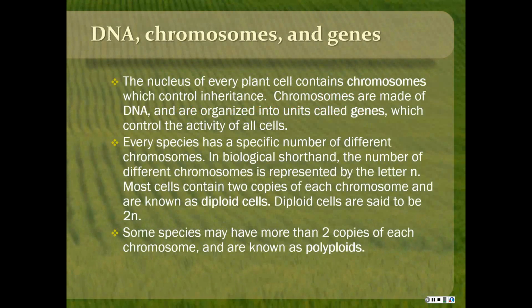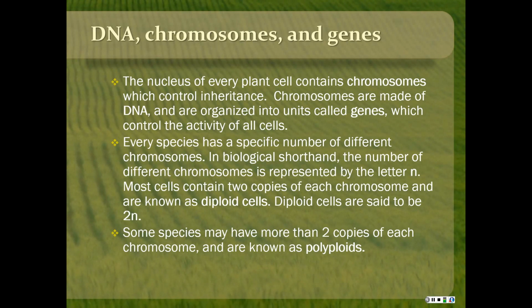Inheritance in plants and everything alive is by DNA, chromosomes, and genes. The nucleus of every plant cell has chromosomes, the structures that control inheritance. Chromosomes are made up of DNA, and they're organized into units of DNA called genes. They control the activity of all the cells. Every species has a certain number of different chromosomes, and in biological shorthand, the number of different chromosomes is represented by the letter N.